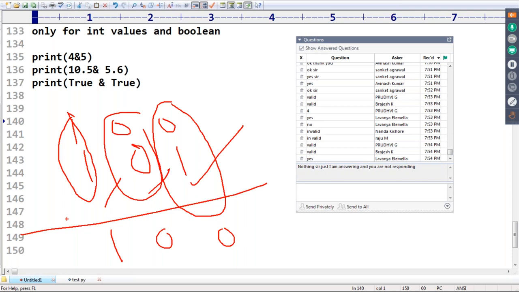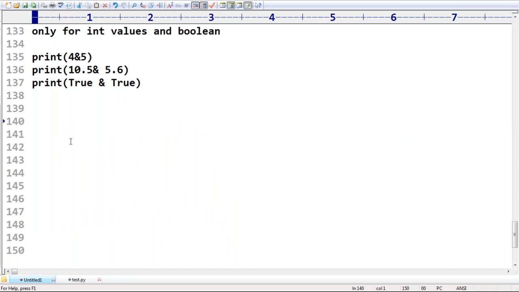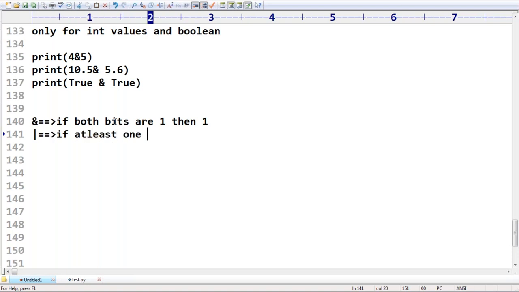Clear for all? So the AND operator returns 1 if both the bits are 1, otherwise 0. Next, the OR operator: if at least one bit is 1, then 1. Okay. Next, what about XOR?